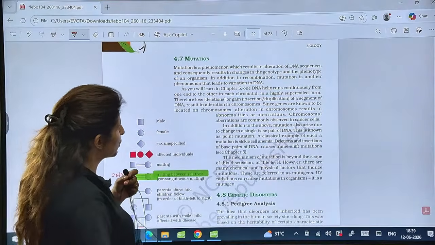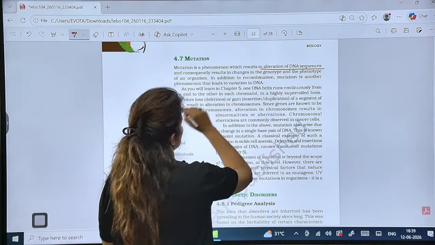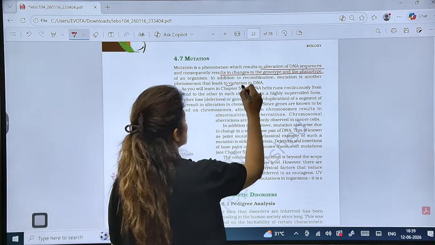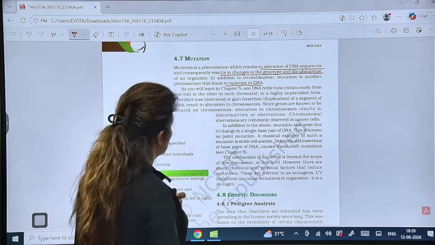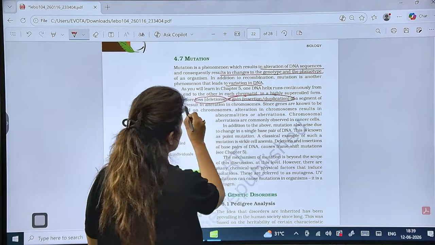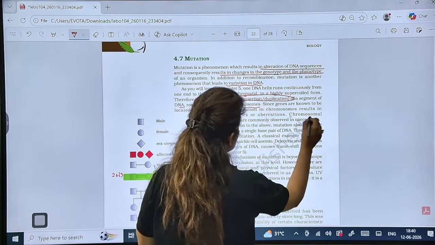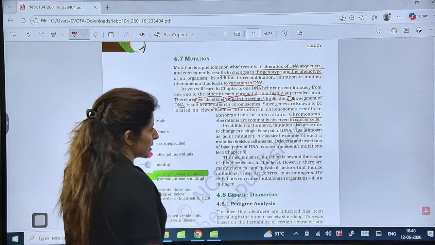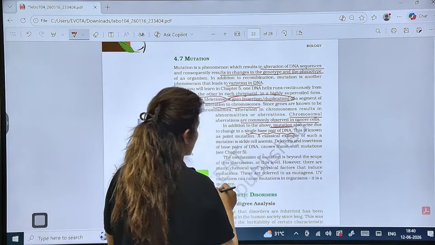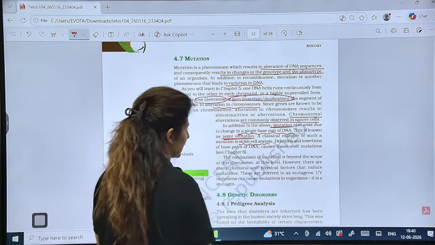Now let's talk about mutation here. Mutation is a phenomenon of alteration of DNA sequences resulting in change in the genotype as well as the phenotype. It leads to the variation in DNA. Is that clear? Now, this mutation can be due to loss or the gain of a DNA or some alteration in the chromosome. Now, chromosomal aberrations are observed commonly in the cancer cells. Now see, if mutation occurs in a single base pair of DNA, this is known as point mutation. For example, sickle cell anemia.